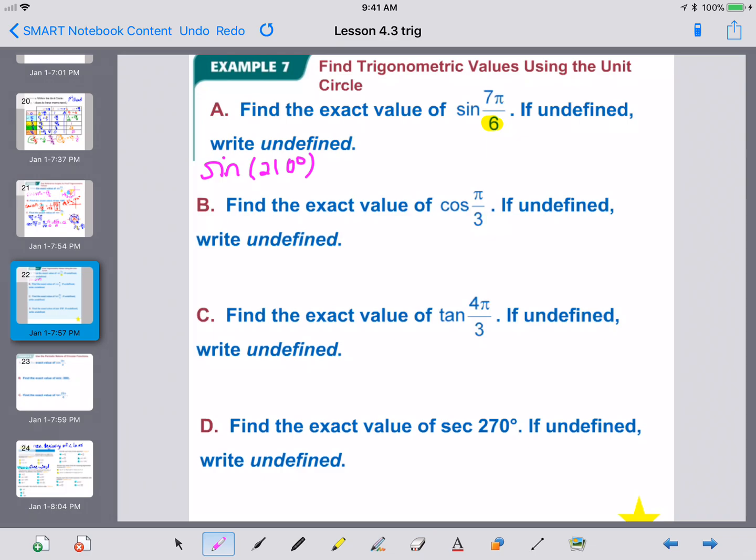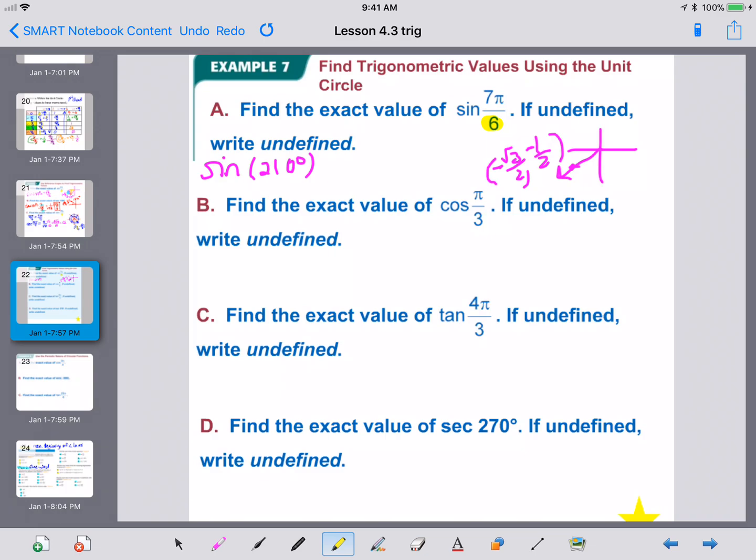So in our memory banks eventually, we will remember that 210 is down in the third quadrant. The point at 210 is the point negative square root of 3 over 2, negative 1/2. For the 30s, the x is always bigger, the y is always littler. So that's why the square root of 3 over 2 comes first and the 1/2 comes second. And in this quadrant, make sure that they're both negative. In the third quadrant, both the x and y are negative.